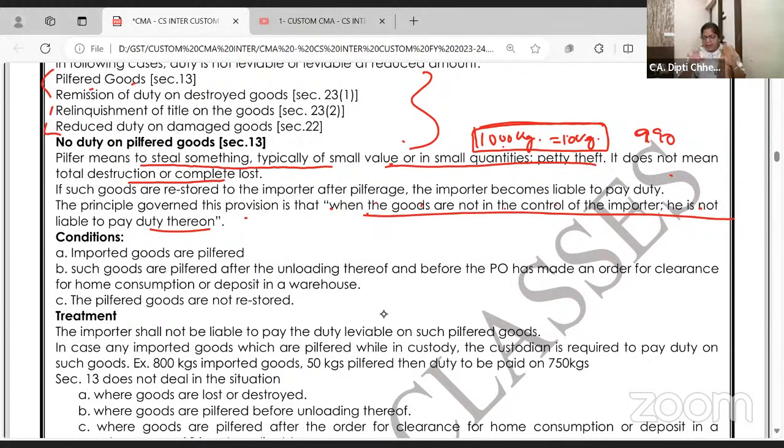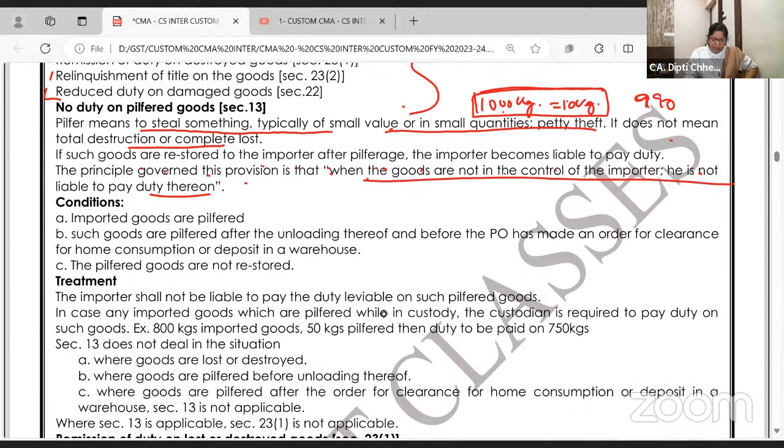Abhi, understand, when I complete all the 4, I'll make you learn this also. Dekho. If such goods are restored to the importer, ye to ho gaya, sorry. Imported goods are pilfered after loading and before the proper officer has made an order for clearance, for home consumption or for deposit in warehouse. Pilferage कब तक allowed है? After unloading. Yet the goods are in the nearby to the port, but they are in the vessel only. और वहां से ही चोरी हो गया.